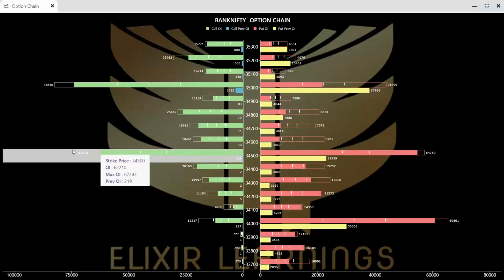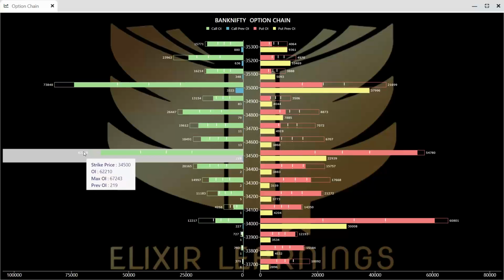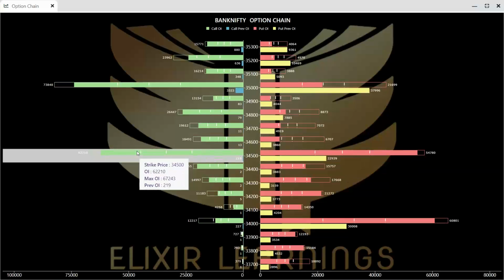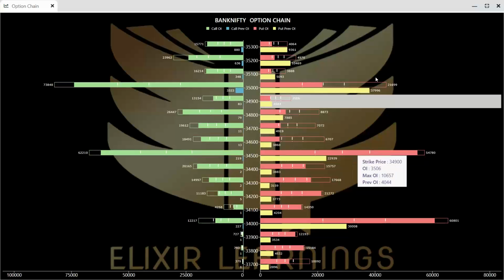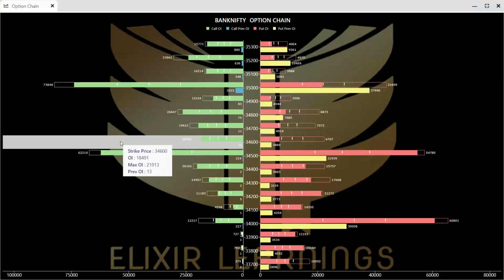back to the upper level, because as of now in the option chain 34,500 is becoming a pivot point, wherein there is almost an equal amount of call and put writing sitting. On the call side there is OI of 62,210 lots, and on the put side there is OI of 54,780 lots, right? So this is what the option chain is telling. Definitely it is not yet bearish, it is also not bullish.